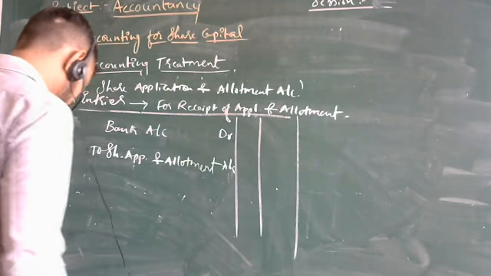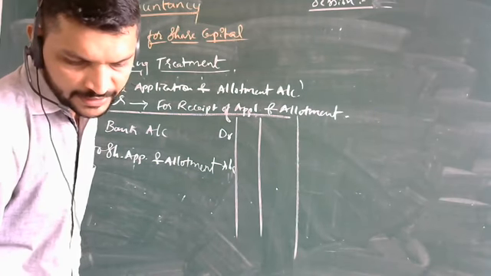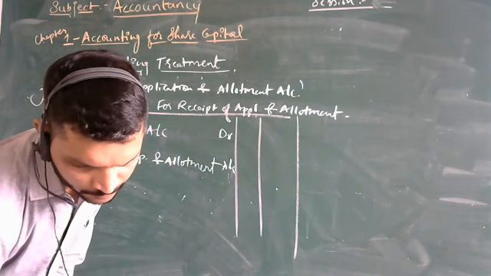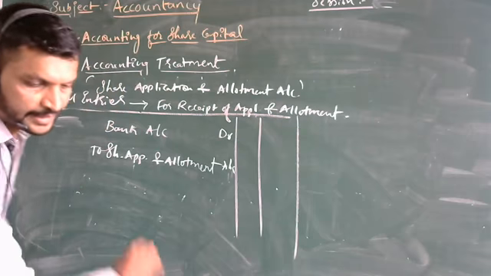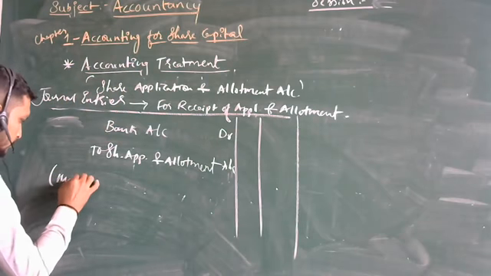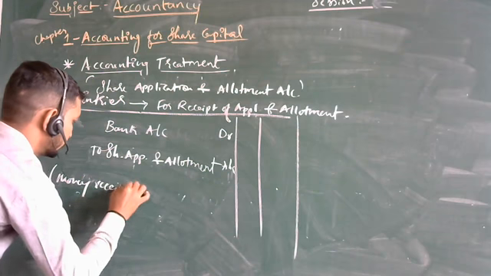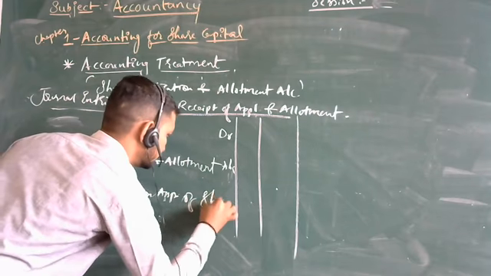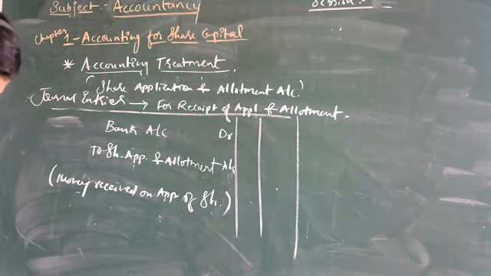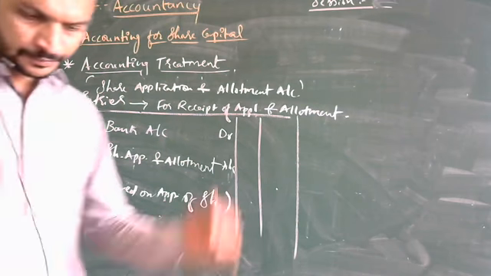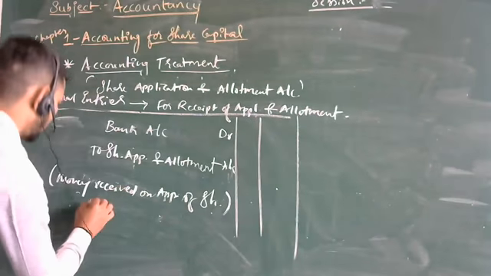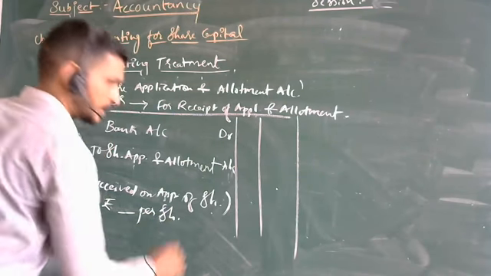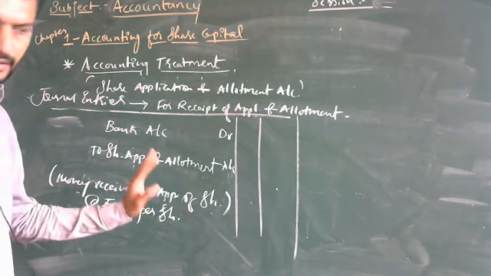Down you can write here: money received on application of shares, at rupees per share. So till here we will be stopping.